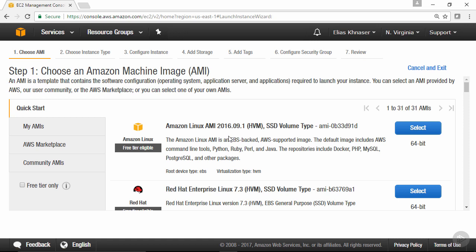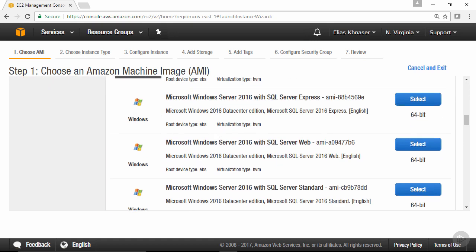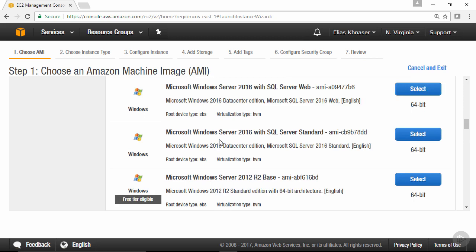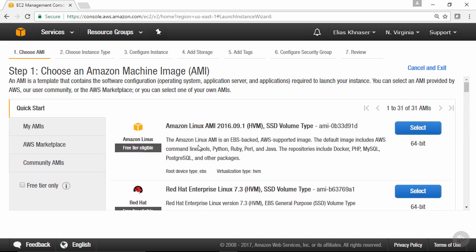Now, there are pre-configured images that Amazon makes available to you, and there are tons of them. You can scroll down this list. It's infinite with different configurations. Or from the left here, you also have access to the AWS Marketplace. You've got community AMIs. The Marketplace will give you third party.